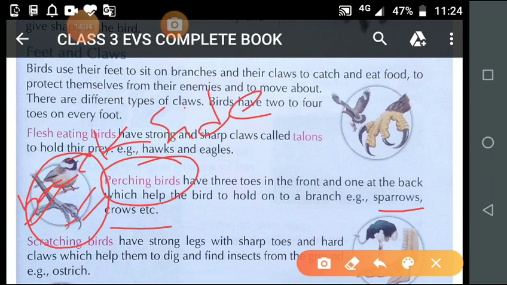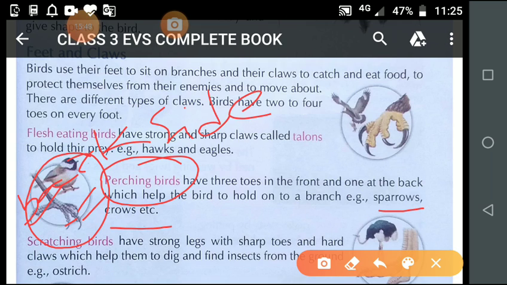These claws also help the birds to hold onto the branch of a tree, and the kind of claws these birds have is known as perching class. So this is the whole explanation of perching birds.